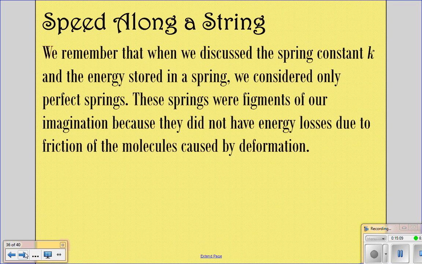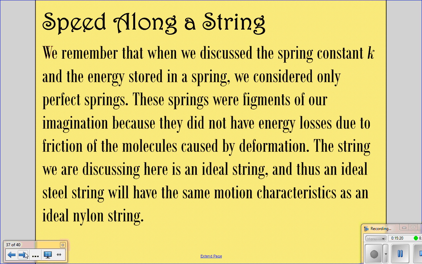So whenever it was deformed, we didn't lose any energy. We had ideal springs. They weren't actual real life springs. The string that we are discussing here is going to be an ideal string, and thus an ideal steel string is going to have the same motion characteristics as an ideal nylon string.